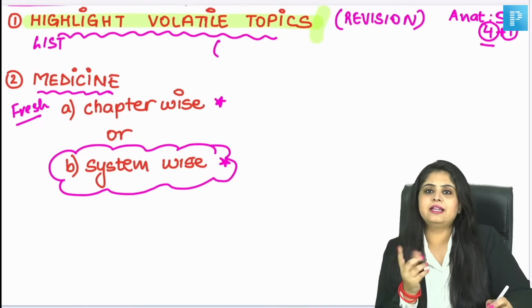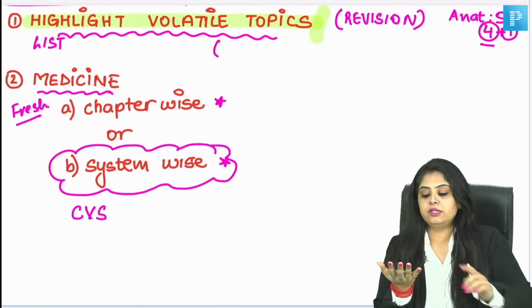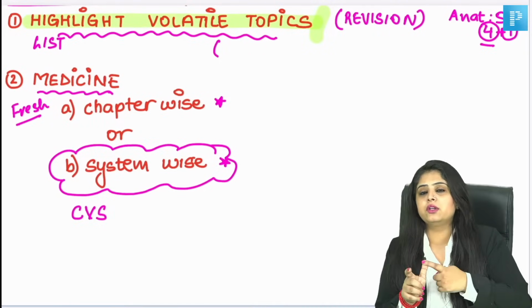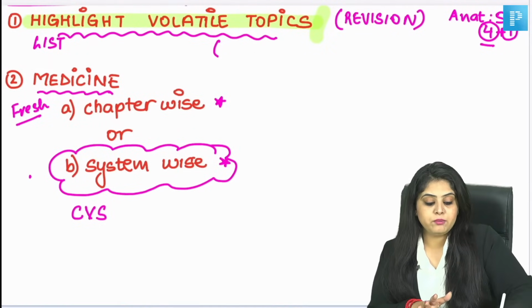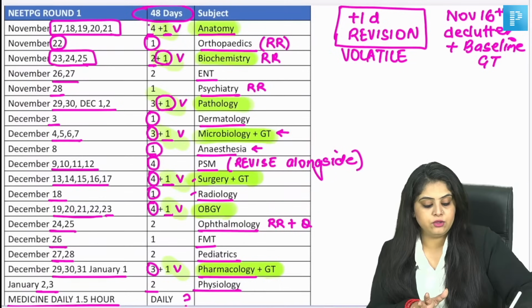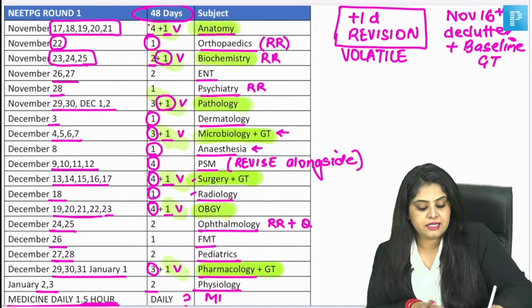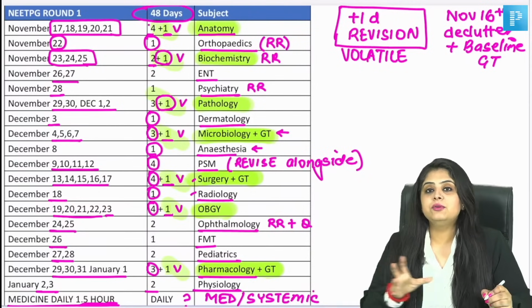Means every day, like just for example, you are going to take cardiovascular system. So you know that I have to read it from anatomy, physiology, pathology, medicine, radiology. I have these set of 7-8 subjects that I have to study. Then you can probably do the daily that I'm telling you to do 1.5 hours. Instead of only medicine, you can either take it up as medicine or you can take it up as systemic. So then you will never again ask me that, ma'am, system wise revision kab karna hai. That you are doing every day.